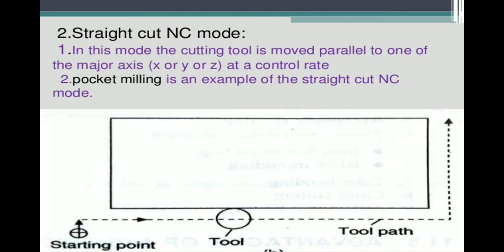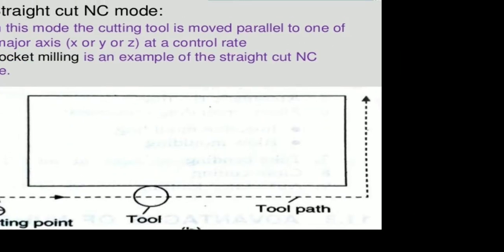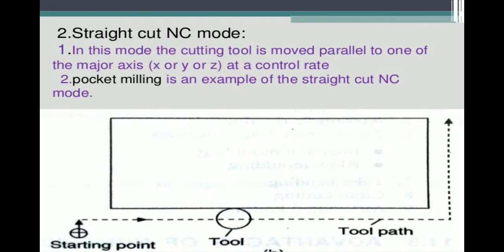In the straight cut NC mode, you can see the diagram, a box is placed. That is the straight cut operation. For example, I am taking this end as 0, 0.